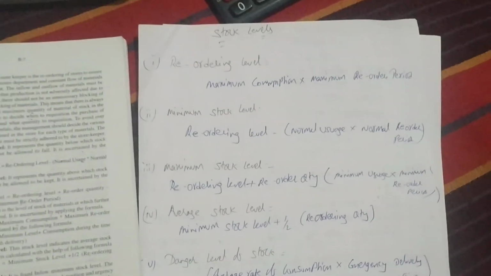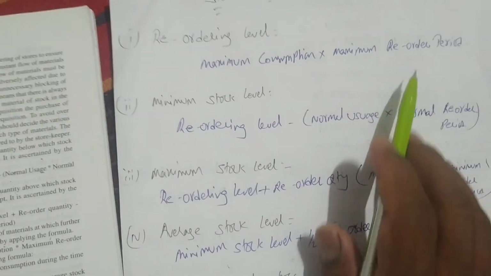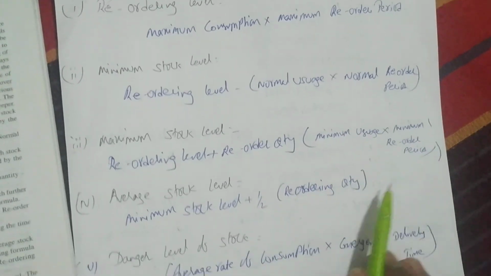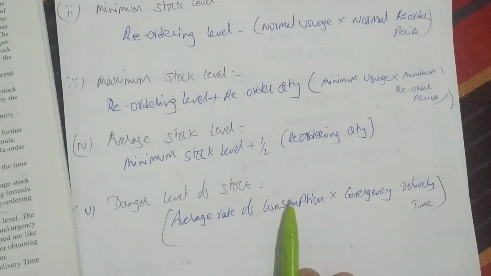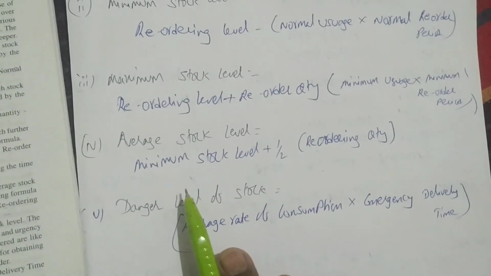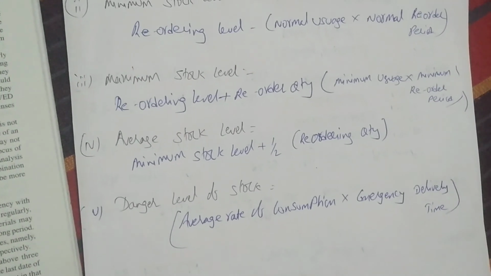So we have written the formulas. We have written the reordering level formula: maximum consumption into maximum reorder period. See, everywhere you are multiplying consumption and period, consumption and time. Time means period. Only for average stock level you are writing minimum stock level plus half of reordering quantity. That's the only difference.